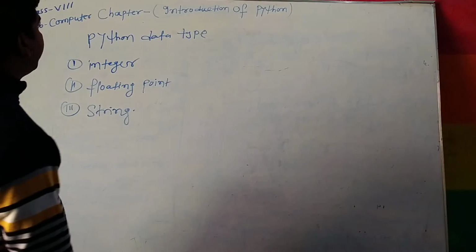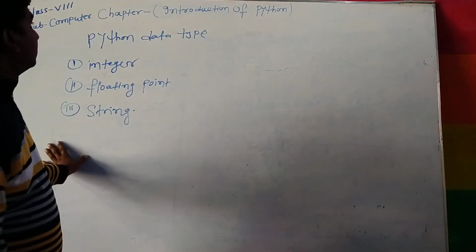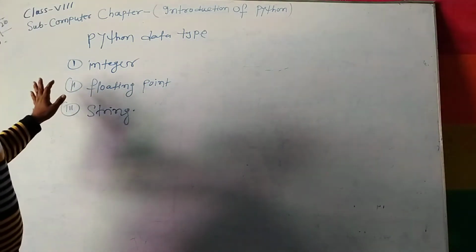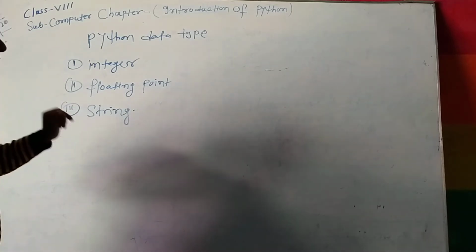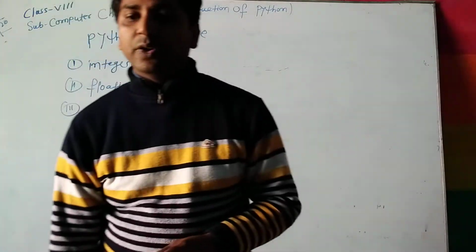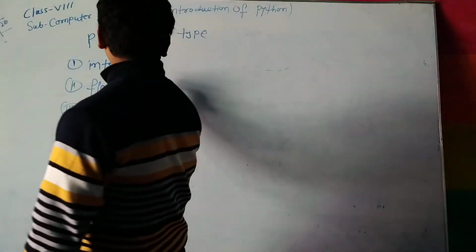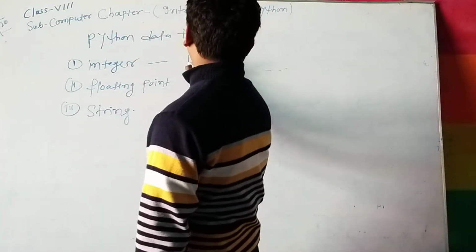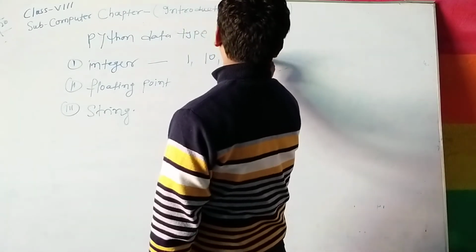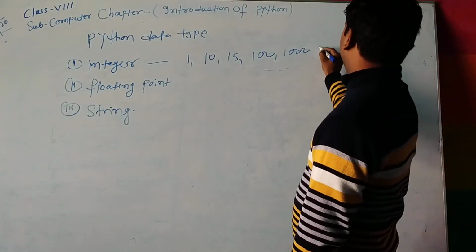Now we will see Python data types. There are basically three types of Python data type. First is integer, second is floating point, and third is the string data type. Integer data type: an integer is a whole number and cannot have a fractional value. For example, 1, 10, 50, 100, 1000. These are integer data types.